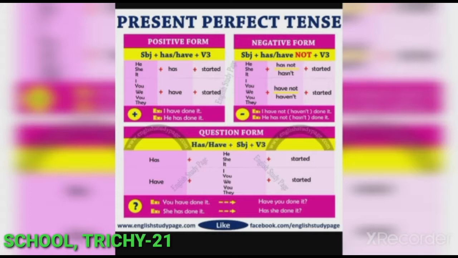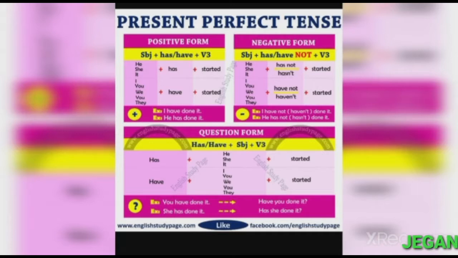In the question form, has plus he plus started: has he started? For the question form, the helping verb comes first, then the subject and the verb. Have you started? For example, you have done it. For the question form, have you done it? She has done it. For the question form, has she done it? These are the formation of present perfect tense.